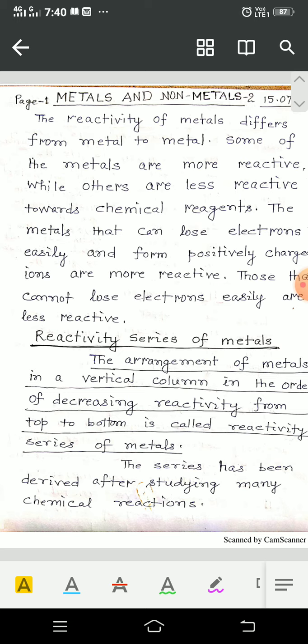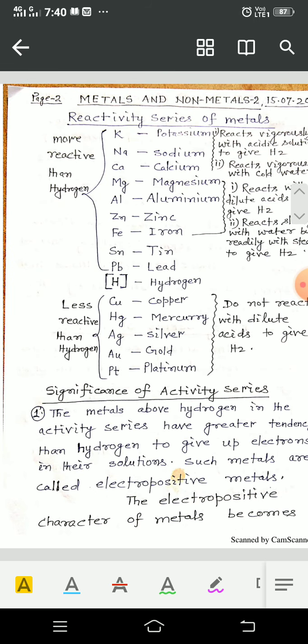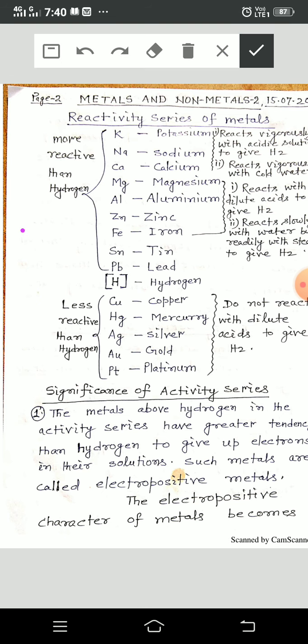Now see on the second page, the reactivity series of metals. This is the reactivity series. So what do you find here?